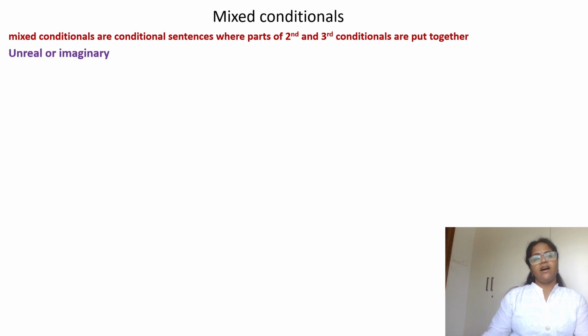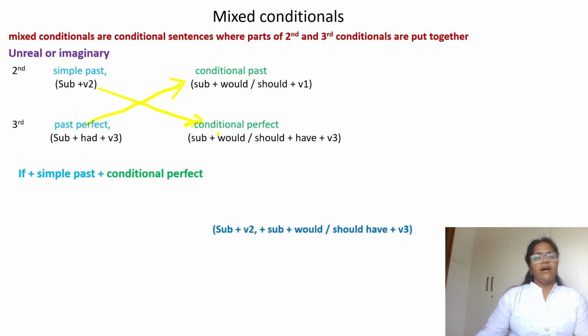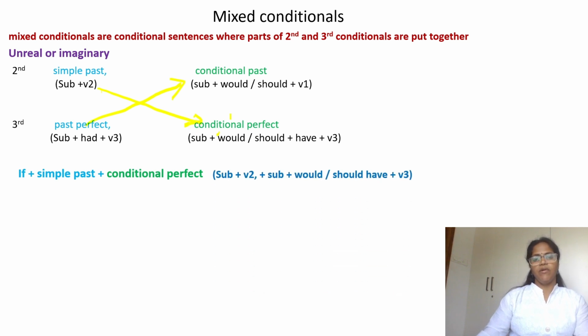Mixed conditionals are unreal or imaginary type of sentences. So here we have second and third condition. You have to mix the if clause of second condition and the main clause of third condition, or you can write the if clause from third condition and the main clause from second condition. If plus simple past plus conditional perfect.